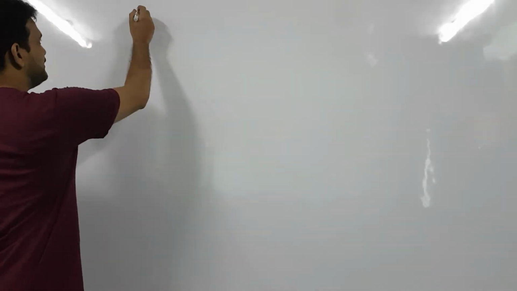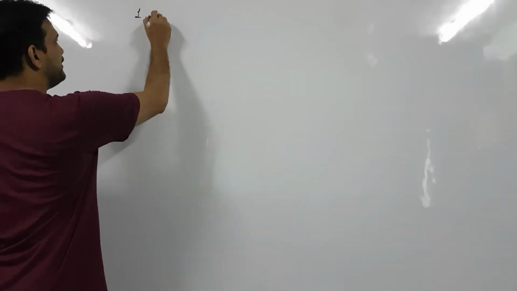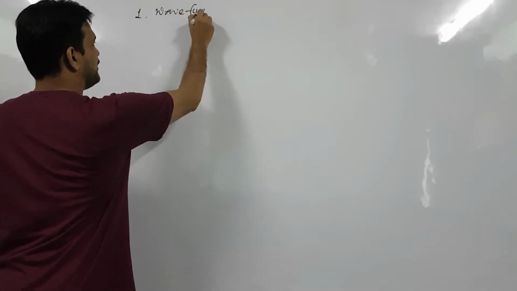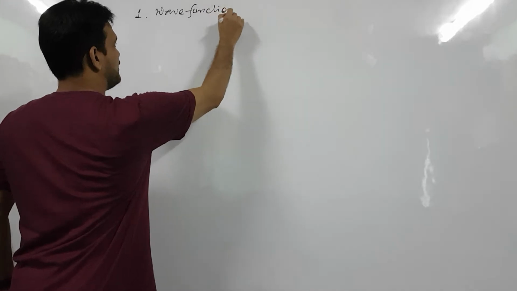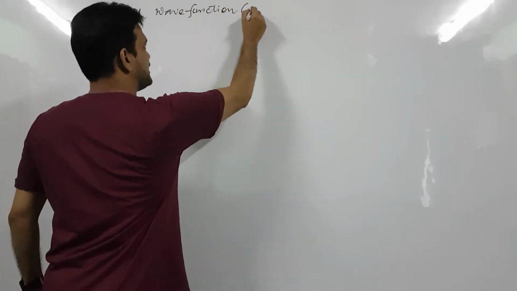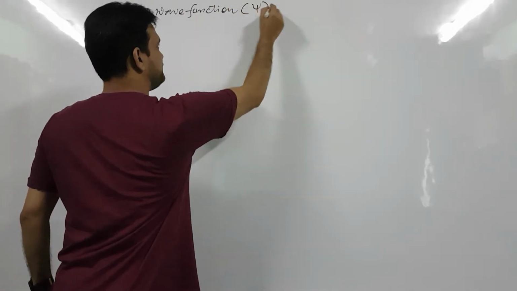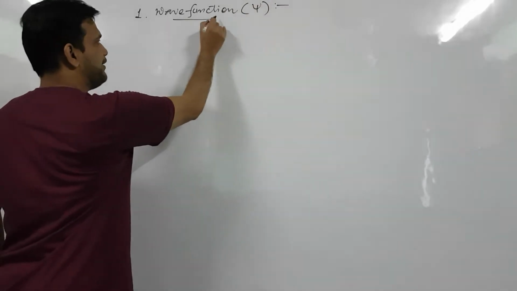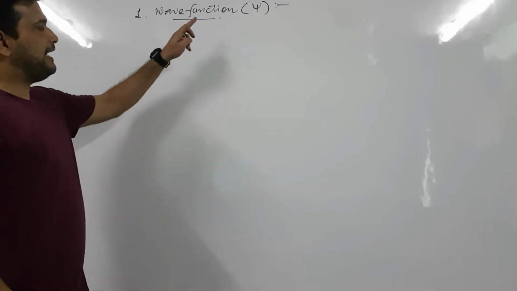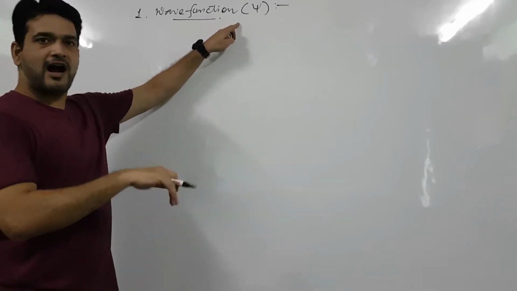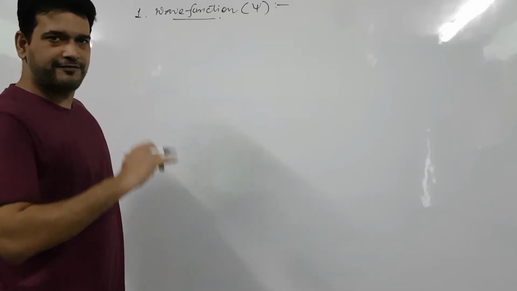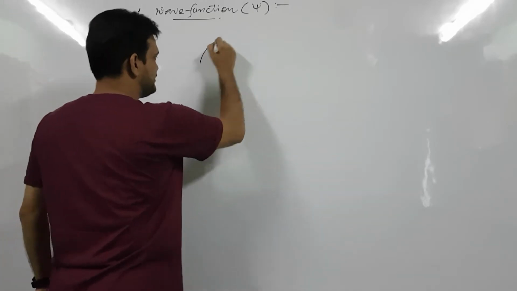The main thing is the wave function. It is represented by psi. And what is this wave function? It may be defined as the height of a crest or depth of a trough, like this.